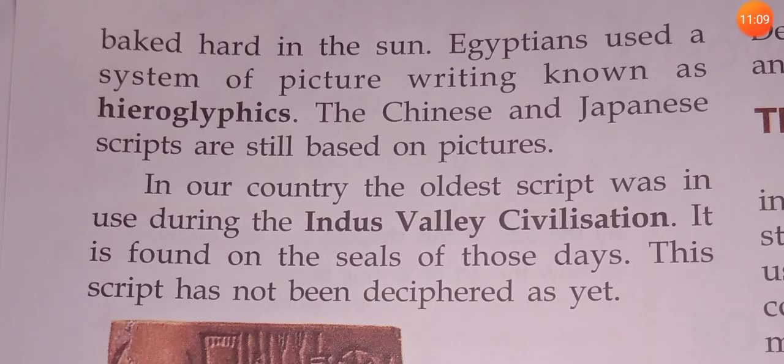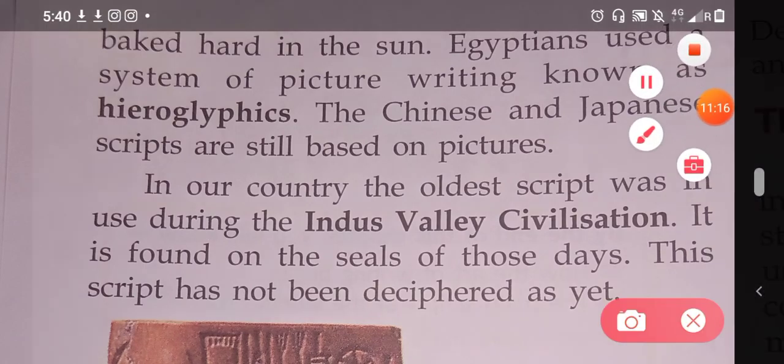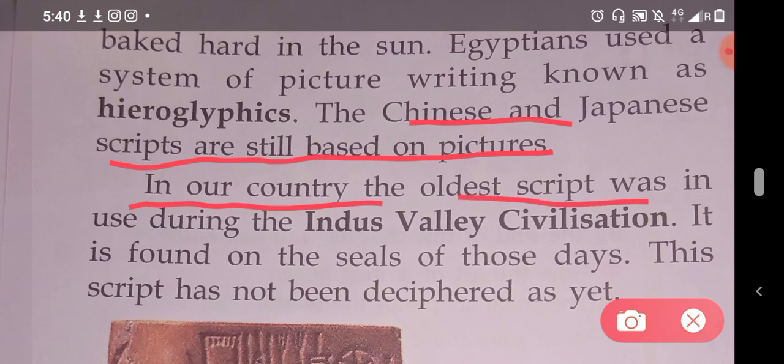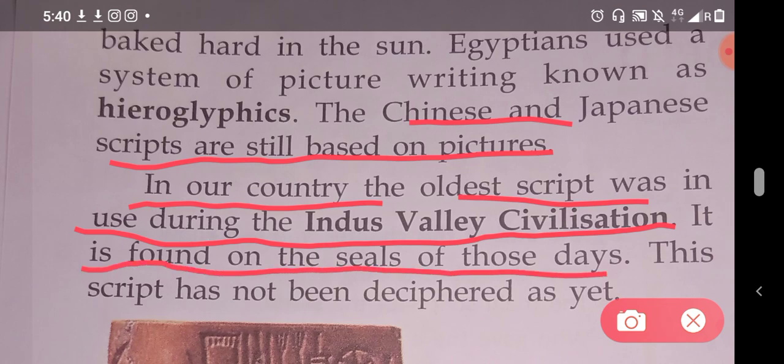Students, the Chinese and Japanese scripts are still based on pictures. In our country, the oldest script was in use during the Indus Valley civilization. It is found on the seals of those days. जब उस टाइम जो सील यूज़ होती थी, चीज़ों को सील किया जाता था by the stamp.